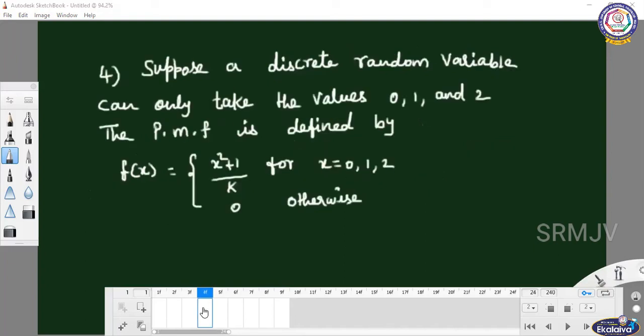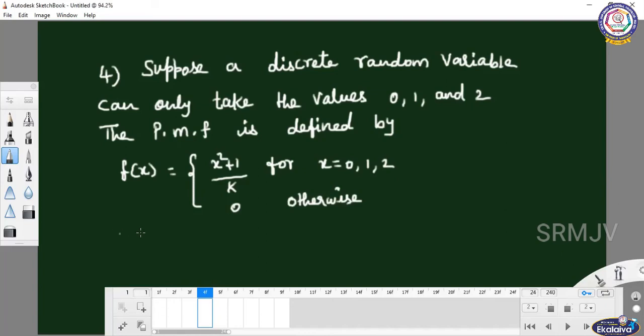See the fourth sum. Suppose a discrete random variable can only take the values 0, 1 and 2. The probability mass function is defined by f of x equal to (x square plus 1) by k, for x taking the values 0, 1, 2, and 0 otherwise.